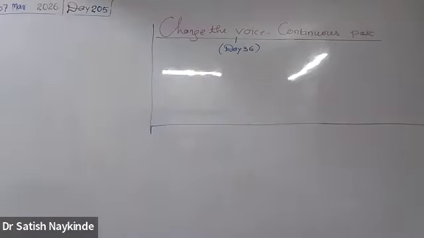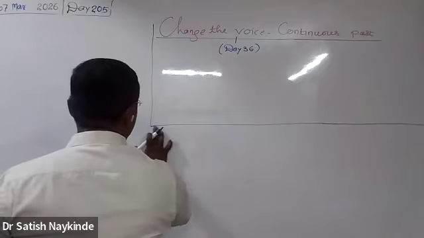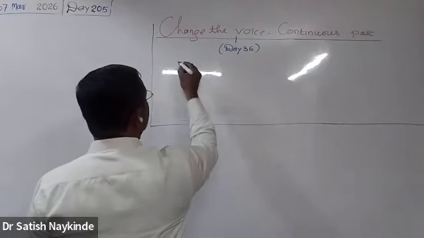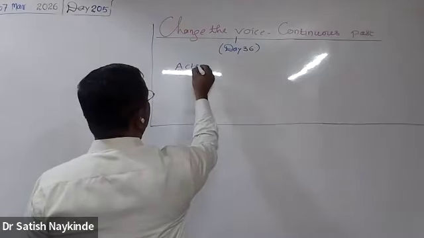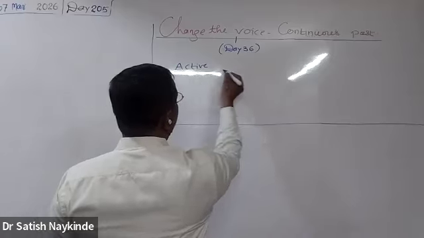Is it the straight line? This is the straight one. All right. Active and passive.